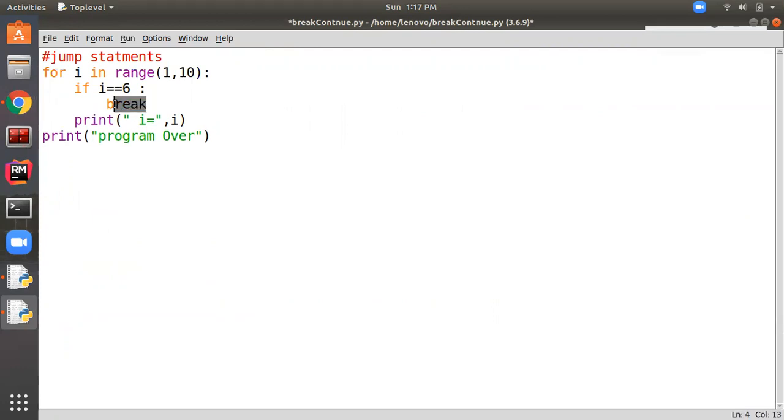Okay, and if instead of break I give continue, what will happen? It won't print 6, except 6, it will print all of the values present in the given range. Let's check this.